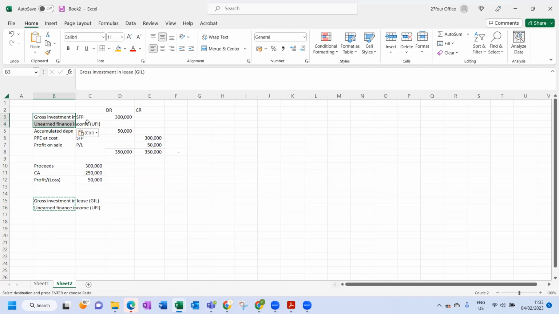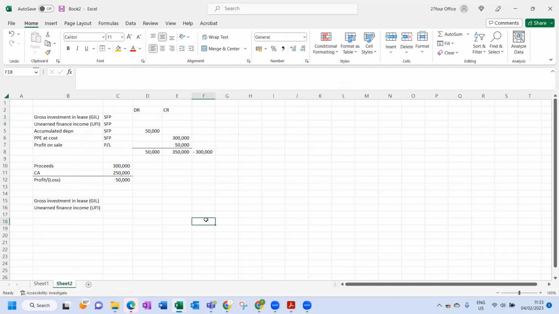So I want you to think in that sense, so you don't get confused in an exam. Just train your brain to think that a finance lease is effectively a sale of an asset. The only thing that's different from the sale of an asset is that bank part. In a sale of an asset, we generally sell for cash.